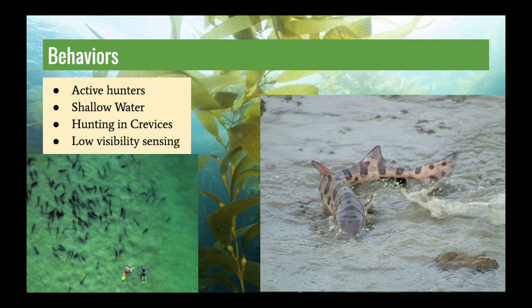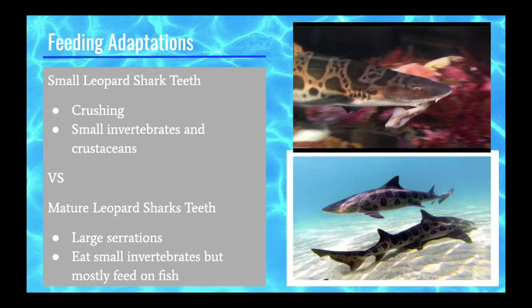This is a very useful tool as the visibility in San Diego varies dramatically. Leopard sharks are very specialized hunters. They have many feeding adaptations that they use to their advantage, whether it be their ampulla of Lorenzini, excellent smell, or very specialized teeth.